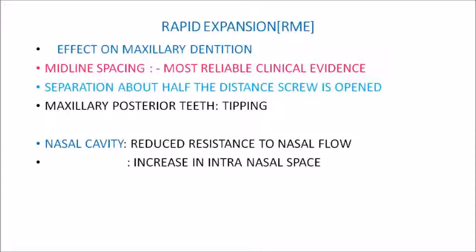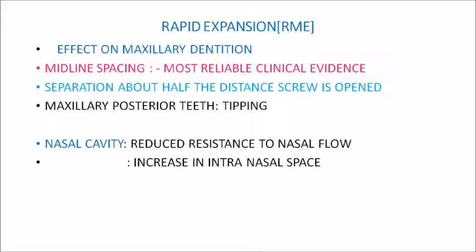So if you open the screw for around 10 millimeters, then the separation will be around 5 to 6 millimeters. Now what happens in the posterior teeth? Maxillary anterior teeth, you will be seeing a midline diastema. Now in the posterior region there will be tipping of the posterior teeth. So in rapid expansion, apart from the skeletal effects in maxilla, in the dentition there will be midline spacing, as well as tipping of your buccal teeth.